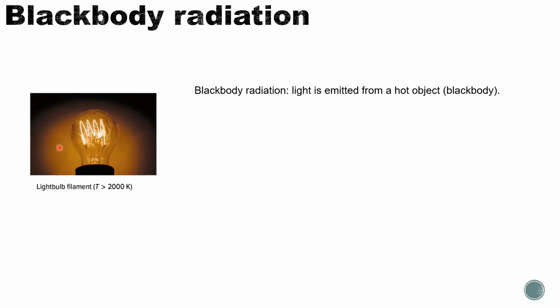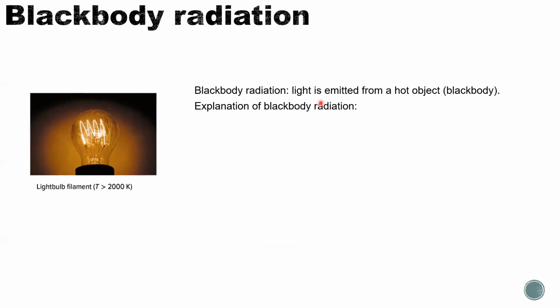Okay, so one of the most common examples of black body radiation is the light bulb. When you make current go through this filament, the filament will start to warm up, and at some point, well, it happens quickly of course, it will start to emit light. Okay, and that black body radiation, we can use the idea of energy to explain that.